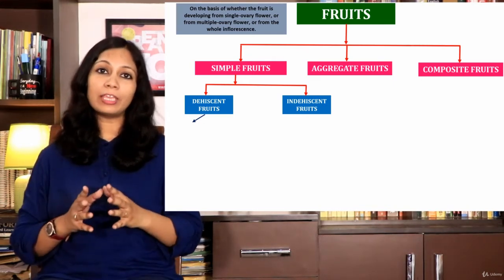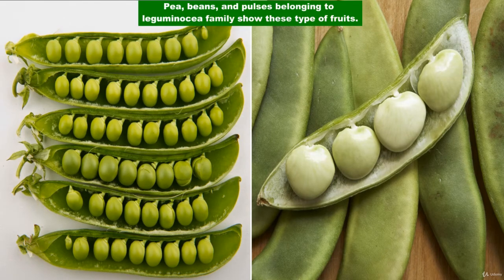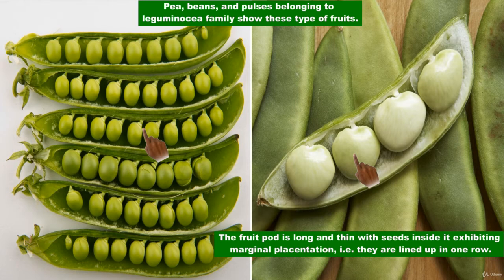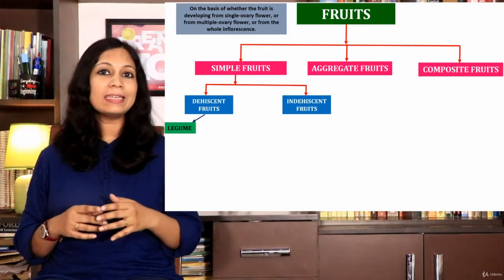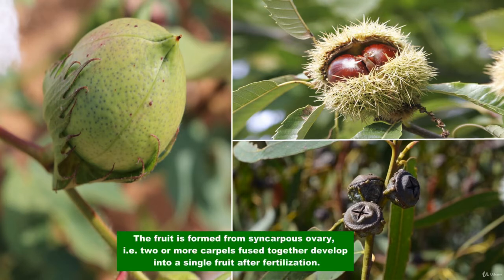The first one is legume or pod. Pea, beans, pulses belonging to Leguminosae family show this type of fruits. The fruit pod is long and thin with seeds inside it exhibiting marginal placentation. That is, they are lined up in one row. The second is capsule. In cotton, eucalyptus, chestnut, etc., the fruit is formed from syncarpous ovary. That is, two or more carpels fused together develop into a single fruit after fertilization.